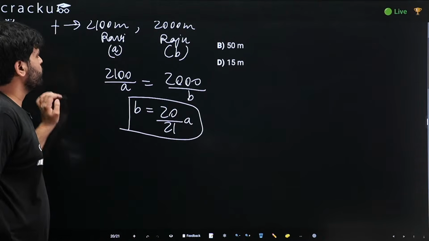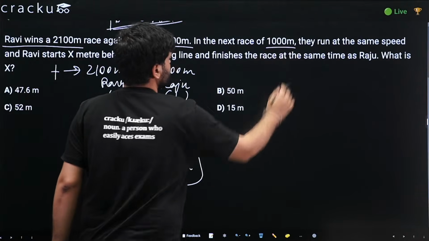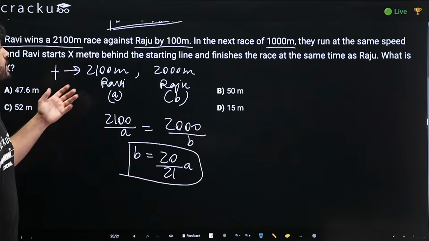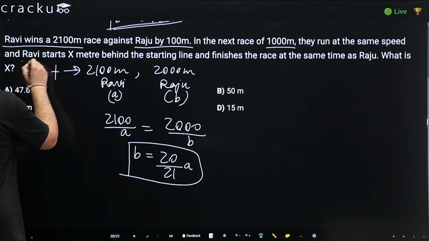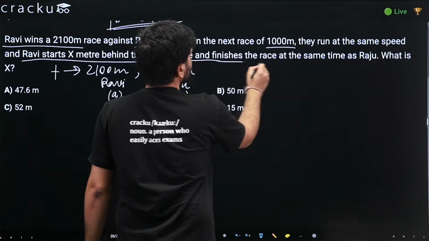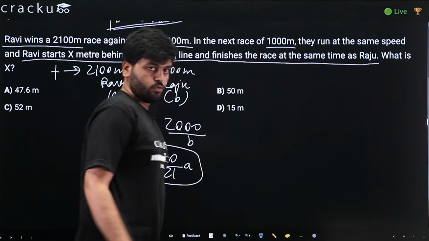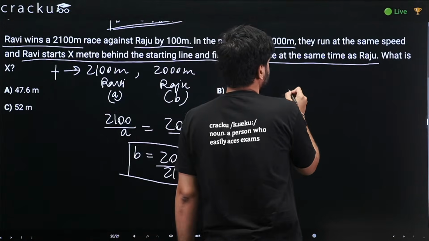Relation between the speed of Raju and Ravi. In the next race of 1,000 meters, they ran at the same speed. They means the previous speeds A and B. And Ravi starts X meters behind the starting line, and still they finish the race at the same time as Raju. So we are given that in this 1,000 meter race, what is happening is that